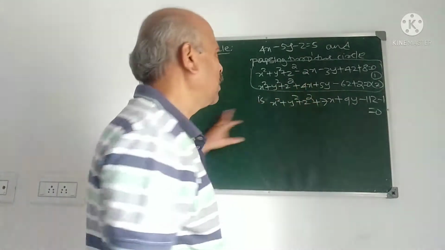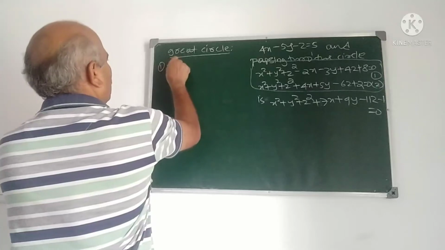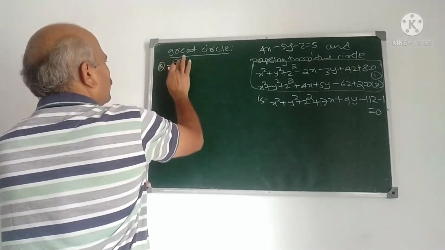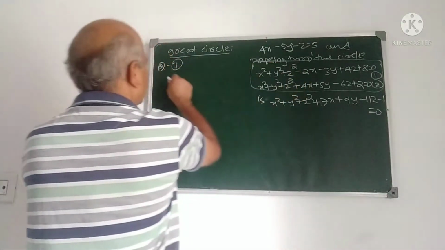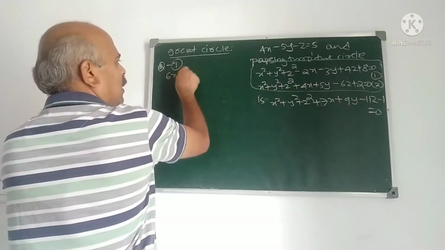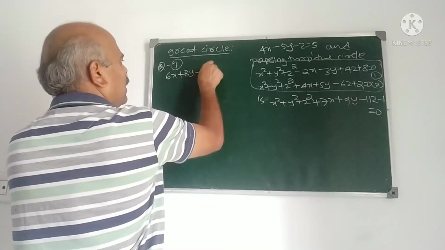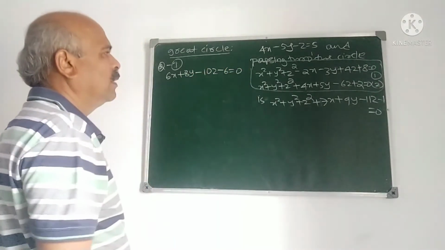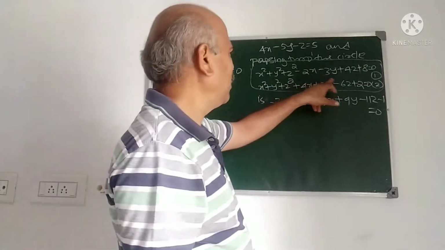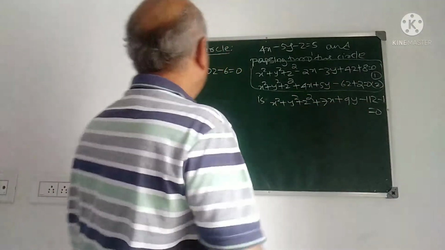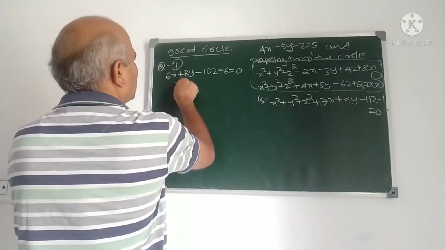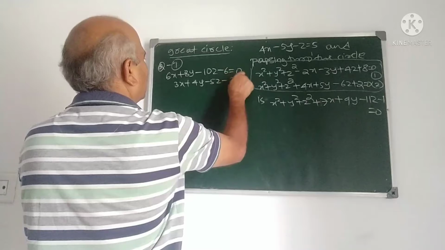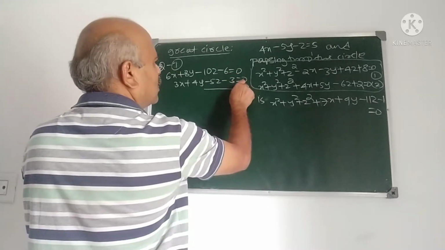Therefore, we find out the plane first. 2 minus 1 gives 6x, 8y, minus 10z, minus 6 is equal to 0. Correct? Or 3x plus 4y minus 5z minus 3 is equal to 0. Take this as 3.